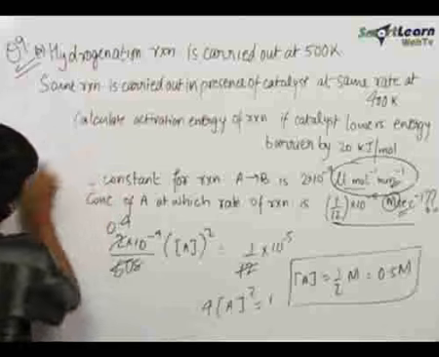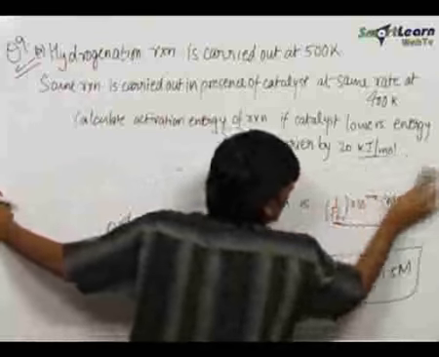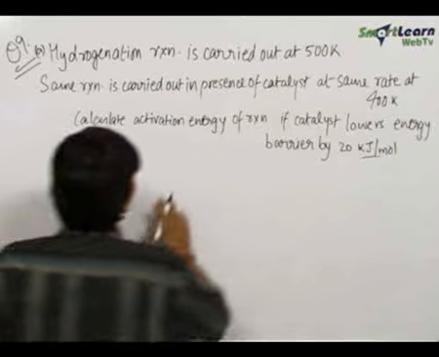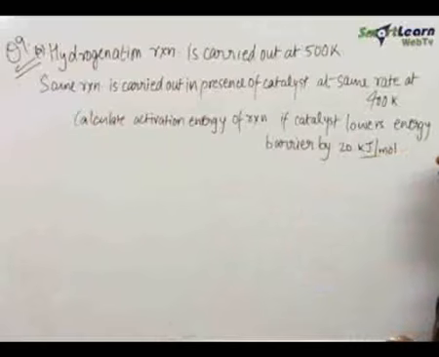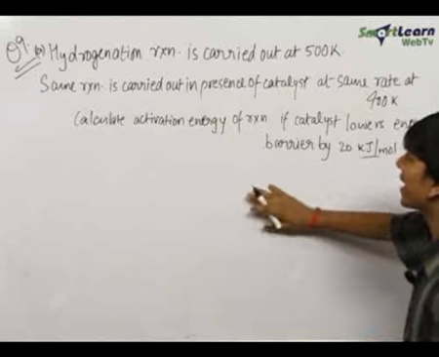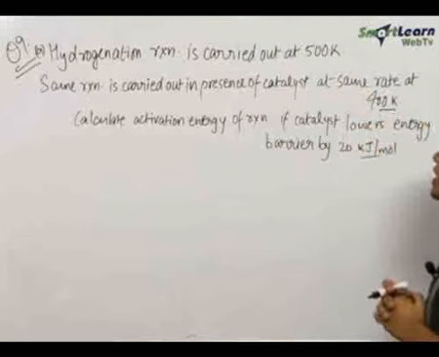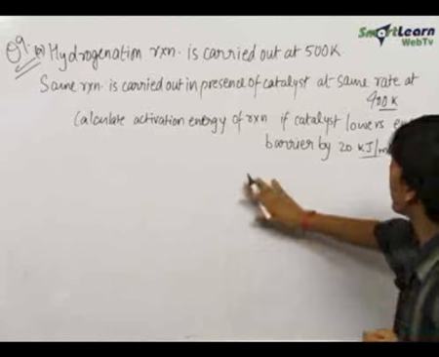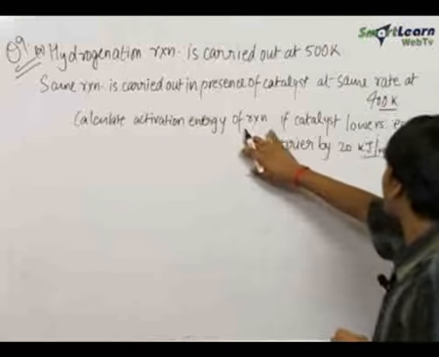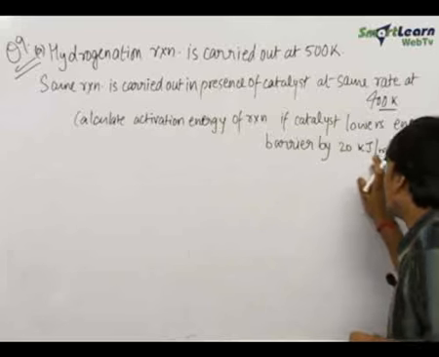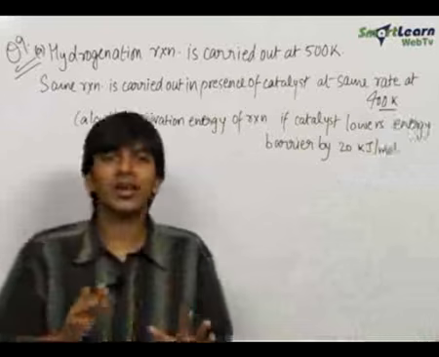So now let us solve the A part of the question, which is an independent question. We have been given hydrogenation reaction is carried out at 500 Kelvin. The same reaction is carried out in presence of a catalyst at same rate at 400 Kelvin. We need to find out the activation energy of the reaction if the catalyst lowers energy barrier by 20 kilojoule per mole.